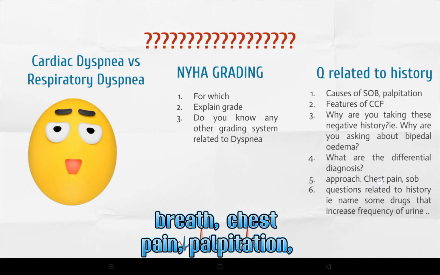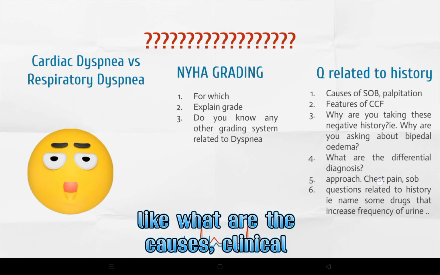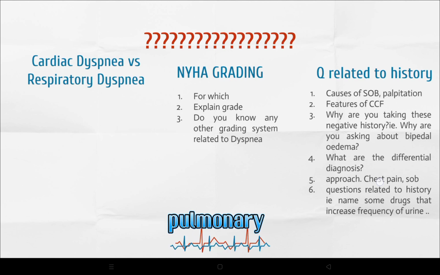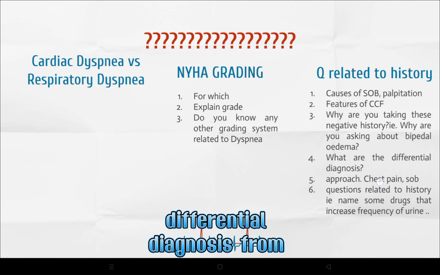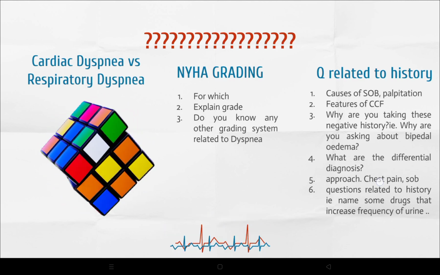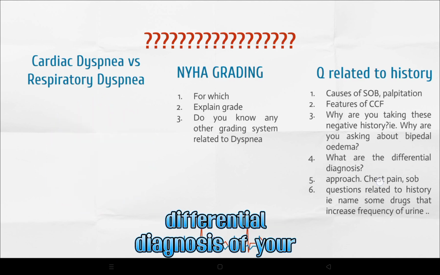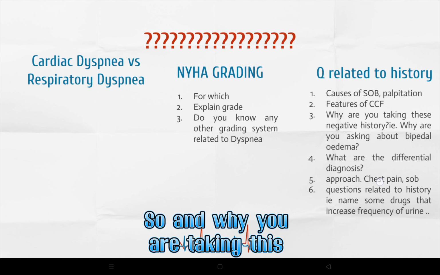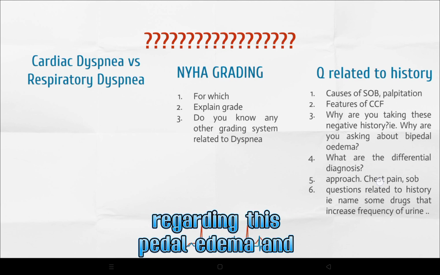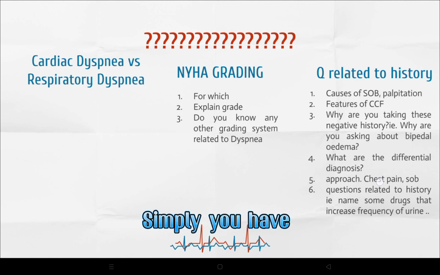And you have to know about the approach to shortness of breath, chest pain, palpitation, what the causes are, the clinical features of congestive cardiac failure, features of pulmonary arterial hypertension, and what the differential diagnoses are from this history. So you have to know the differential diagnosis of your case. And why are you taking this history, like why are you asking regarding pedal edema in the negative history? So you have to know regarding your case.